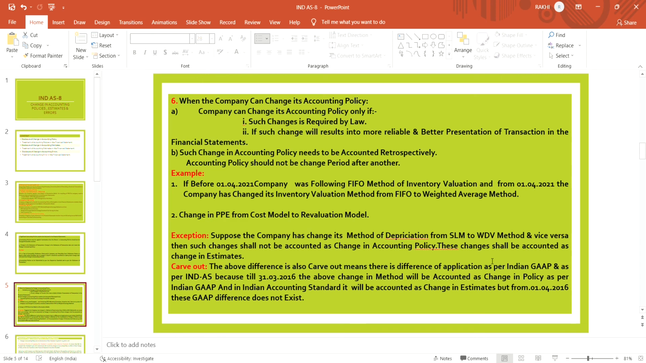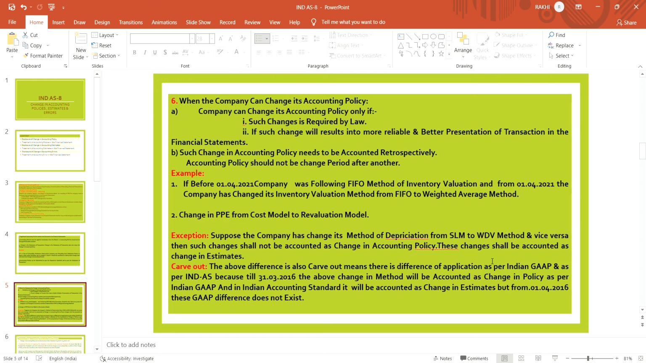The above difference is also a carve out, meaning there is a difference of application as per Indian GAAP and as per Ind AS, because till 31st March 2016 the above change in method will be accounted as a change in policy as per Indian GAAP, and in Ind AS it will be accounted as a change in estimates. But from 1st April 2016, this gap or difference does not exist.